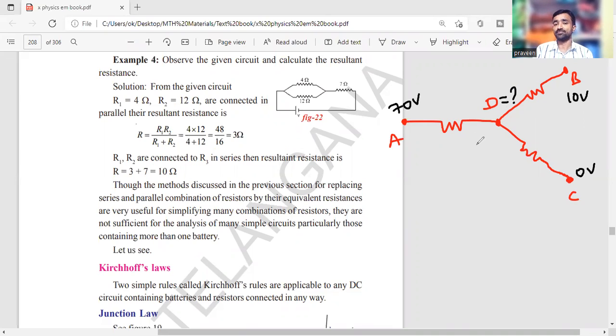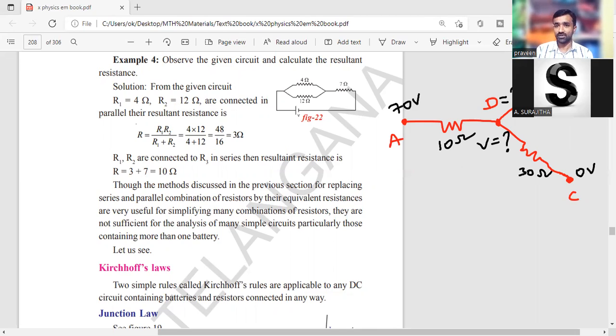Then what is the potential at D? The resistance values are also given, suppose 10, 20, and 30 ohms. Can you calculate this voltage by using the law of junction?